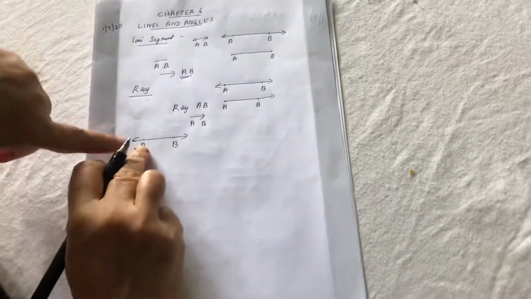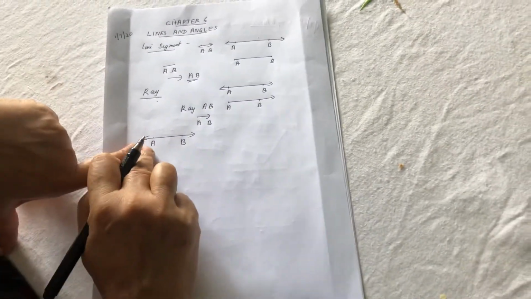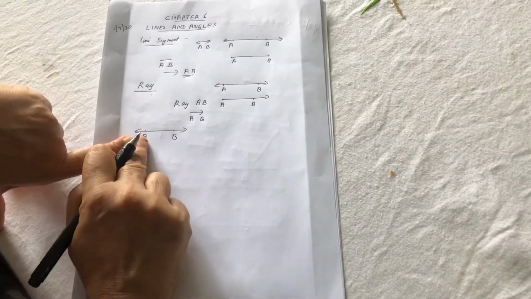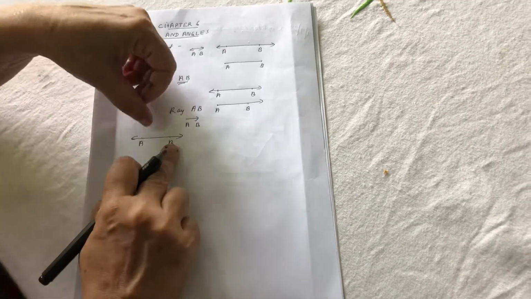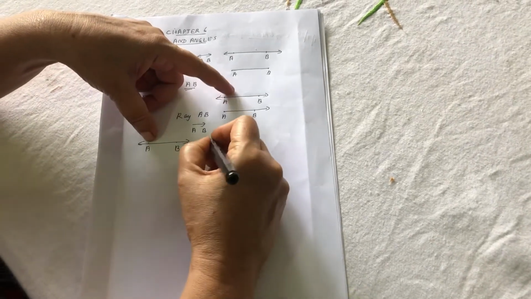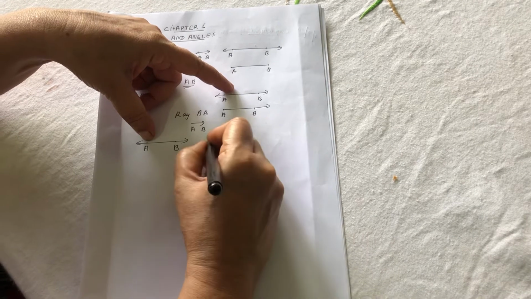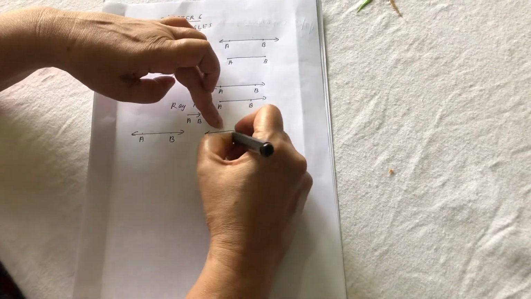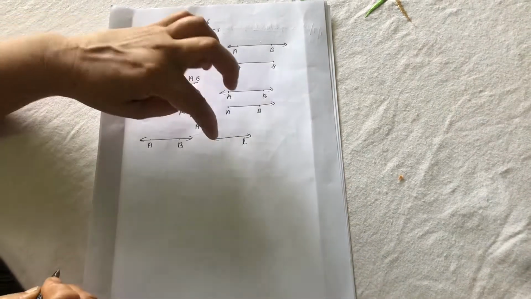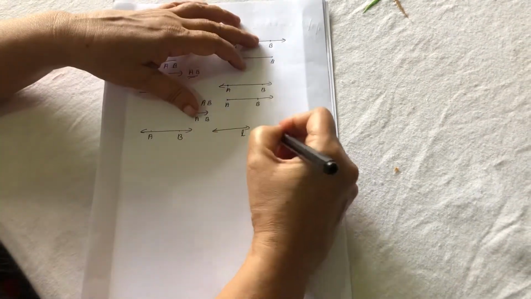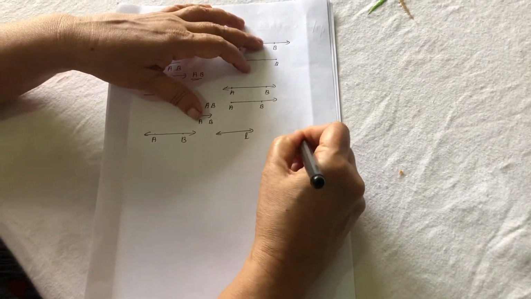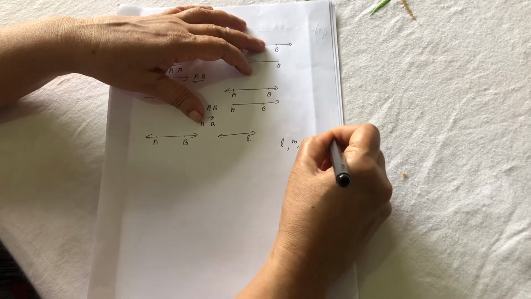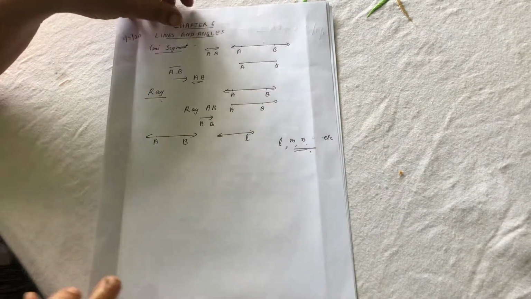But a line can be denoted by small letters also. When you are using small letters, you use only one small letter. This is line L. Any small letter, L, M, N, etc., you can use to denote a line.